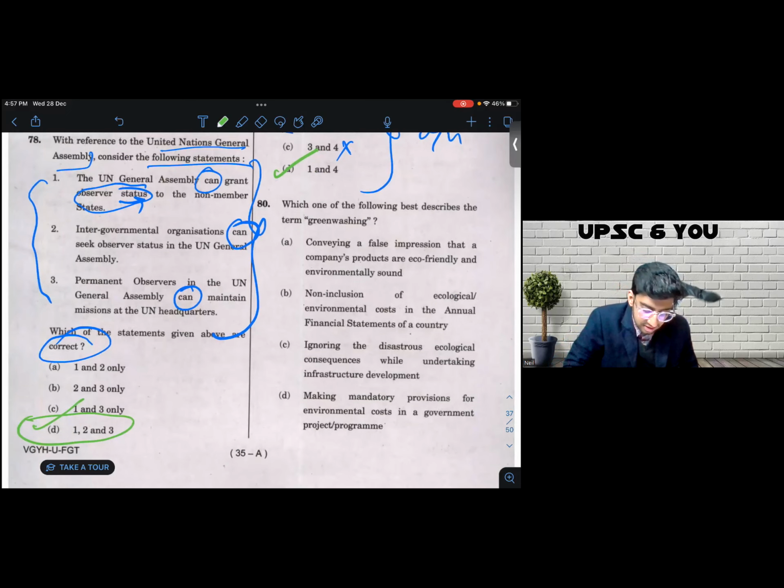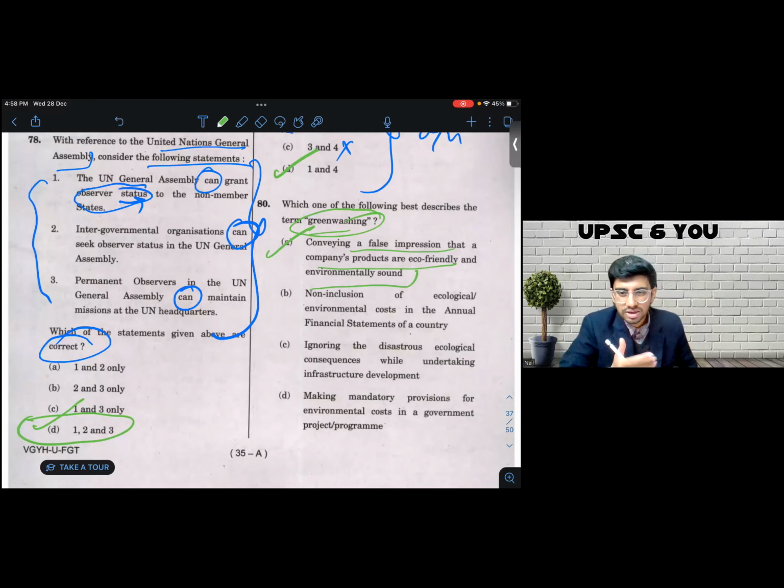Which one of the following best describes the term greenwashing? So for one, I knew about this directly. Conveying a false impression that a company's products are eco-friendly and environmentally sound. So, 1 is correct without a shimmer of doubt. I knew this. But let's say even if you were not aware of what greenwashing is, you can solve it tangentially. But first read through all the 4 statements first.